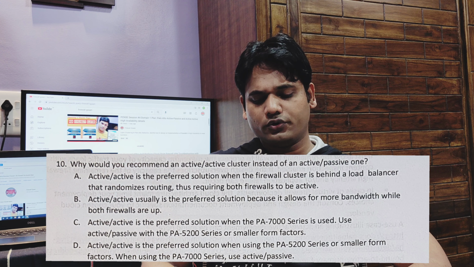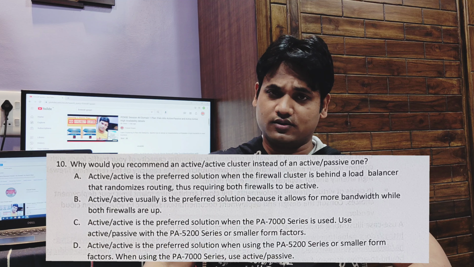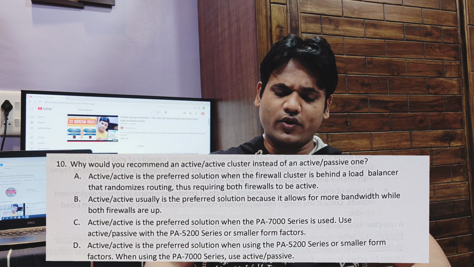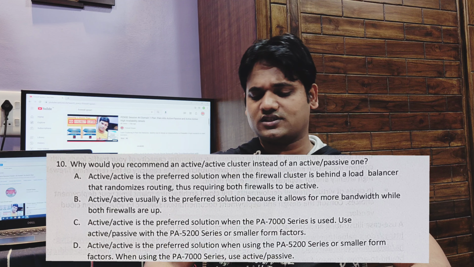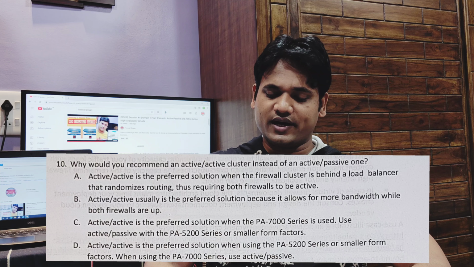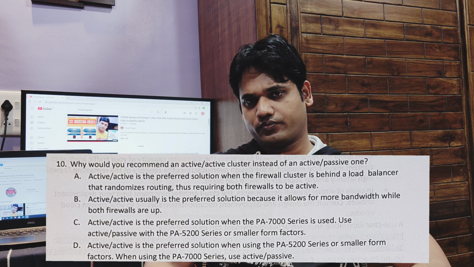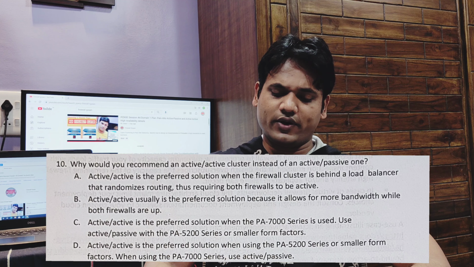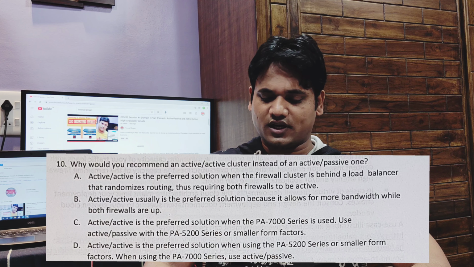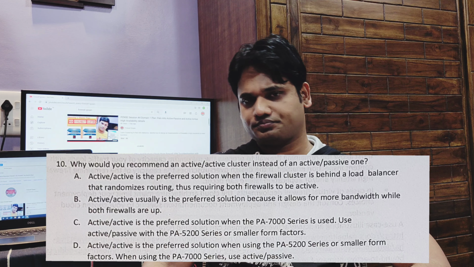Let's see the questions we get. Why would you recommend an active-active cluster instead of active-passive? The four options are: A. Active-active is the preferred solution when the firewall cluster is behind a load balancer that randomizes routing, thus requiring both firewalls to be active. B. Active-active is usually the preferred solution because it allows for more bandwidth while both firewalls are up.